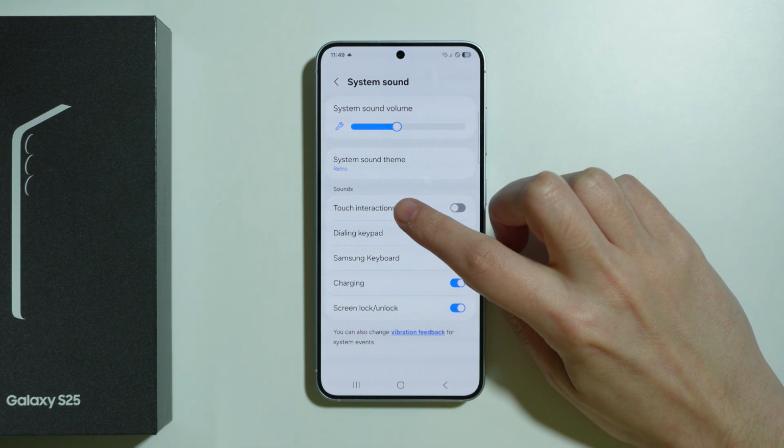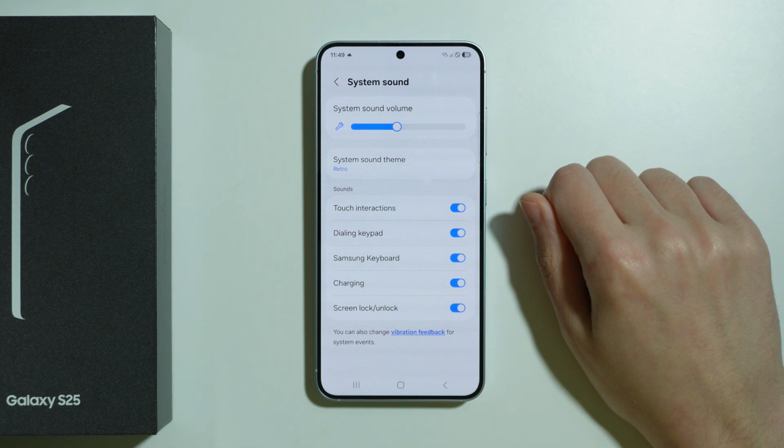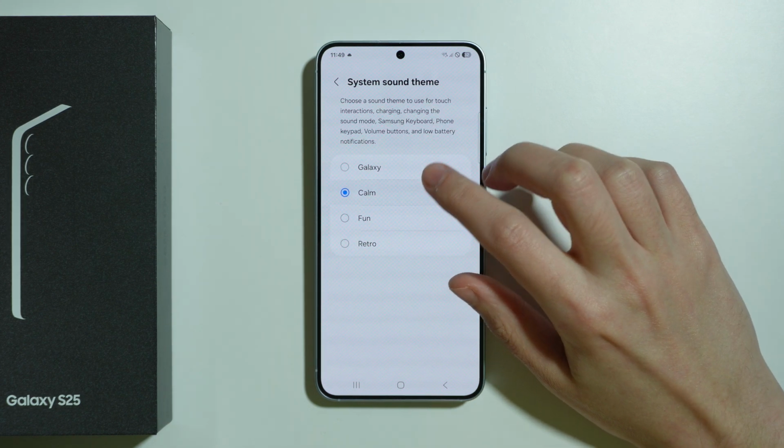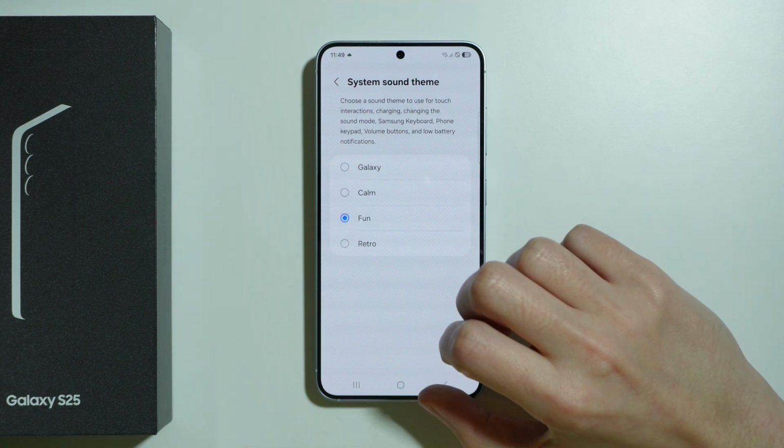Of course, remember that the touch interactions in System Sound needs to be enabled. And then you can hear probably how it sounds like.